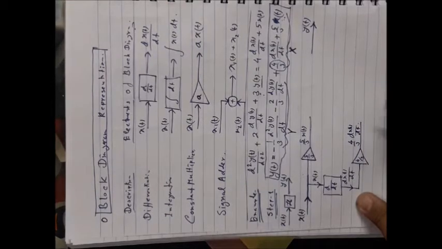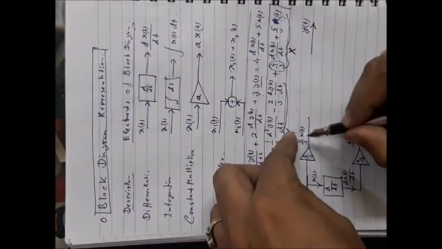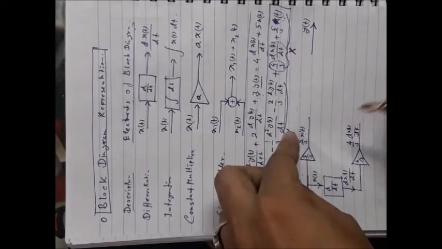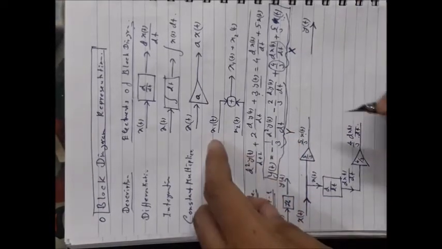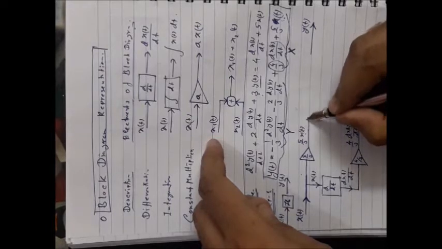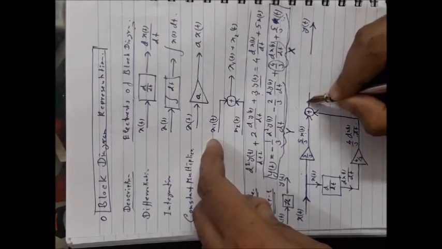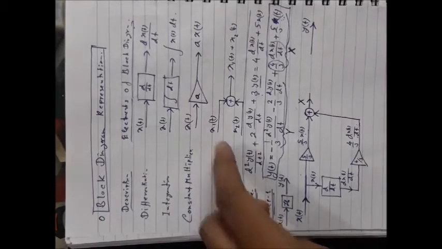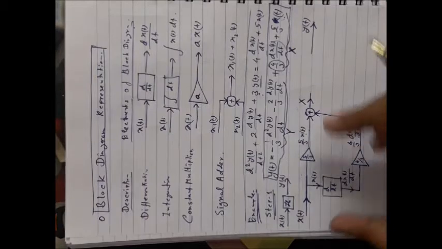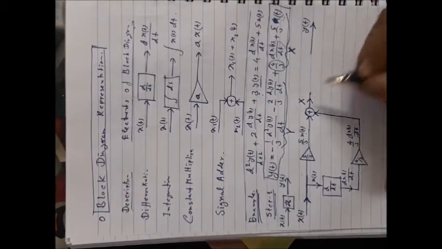Okay, now see that you have two terms, this one you have here and this one you have here. If you add them you will obtain the capital X. Okay, so you just add them this way, use one adder here, so here you will obtain the capital X.